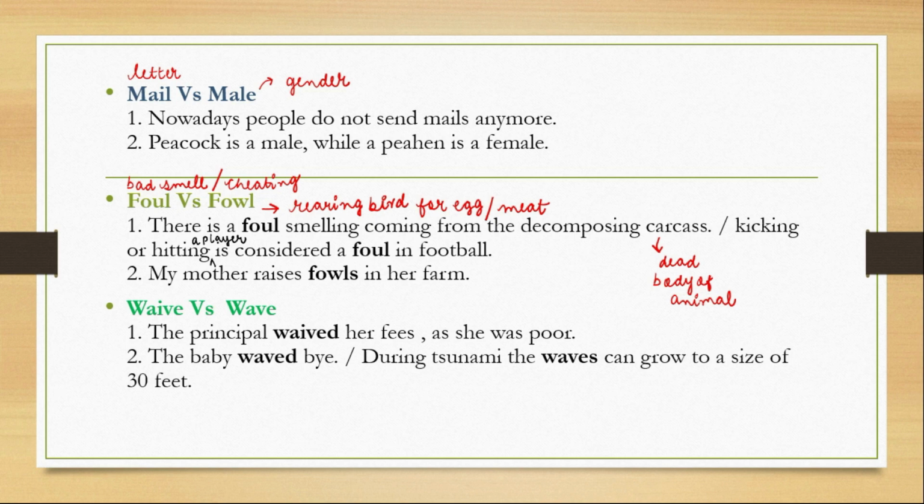So we already know what this wave is. This wave is what we see in the ocean, the waves that come. Yes, another wave is bye-bye, waving our hand, moving our hand to say bye-bye. So this waive is give up voluntarily, like her fees has been waived off, or the insurance company waived off his bills. Principal waived her fees as she was poor, so she reduced the fees. The baby waved bye. During tsunami, the waves can grow to a size of 30 feet. So this is the water.